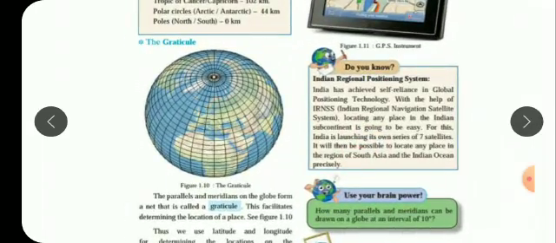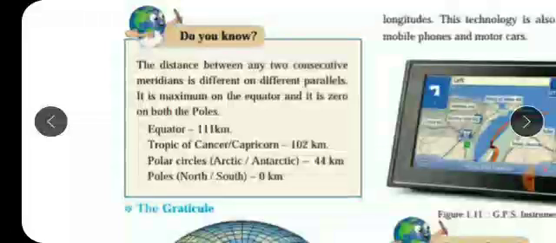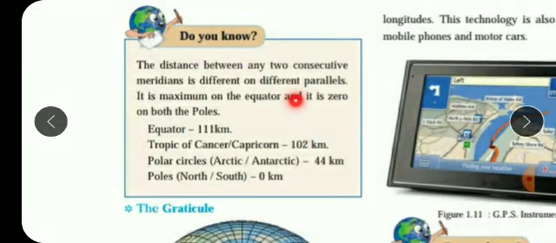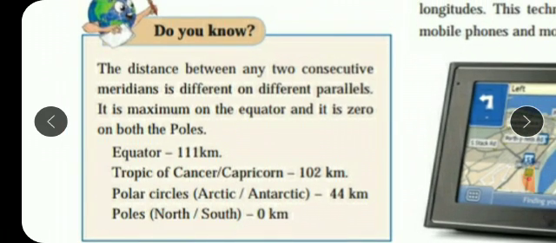So let's continue with our lesson reading which we had already started. So this is the last page of our lesson. So let's read it out. Do you know the distance between any two consecutive meridians is different on different parallels? It is maximum on the equator and it is zero on both the poles.